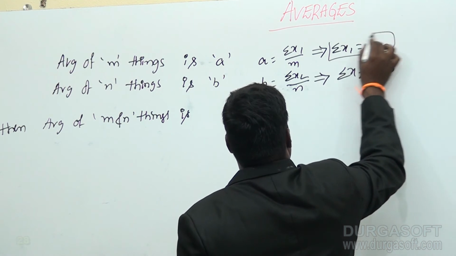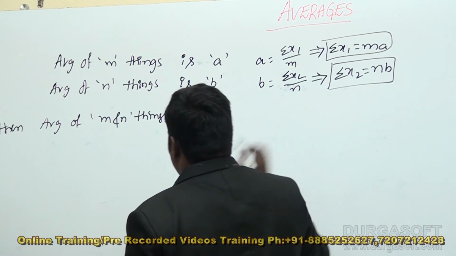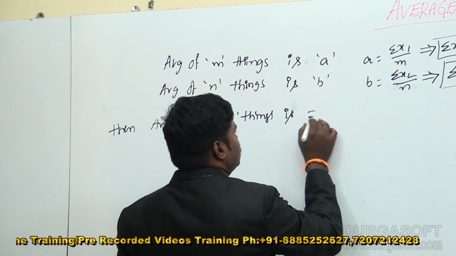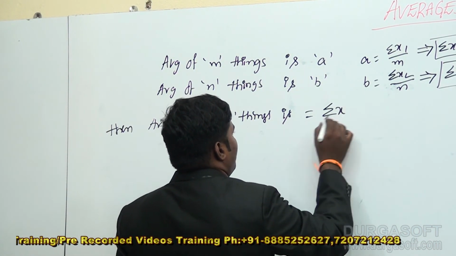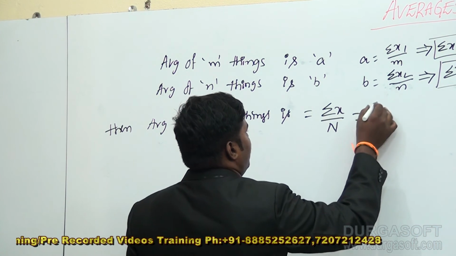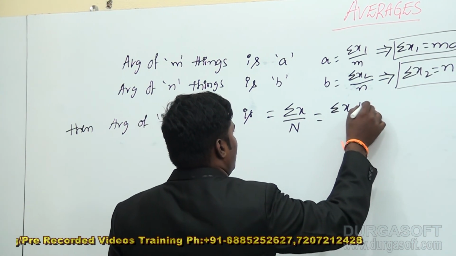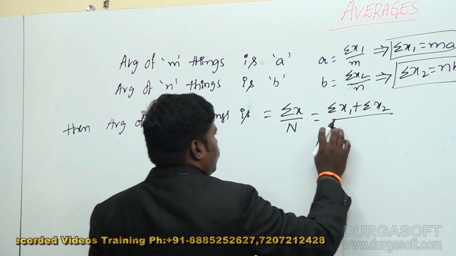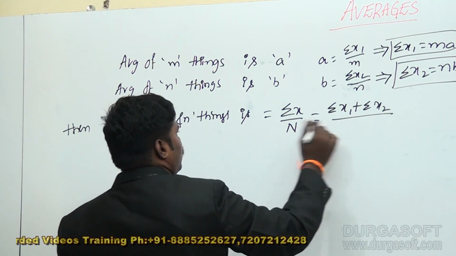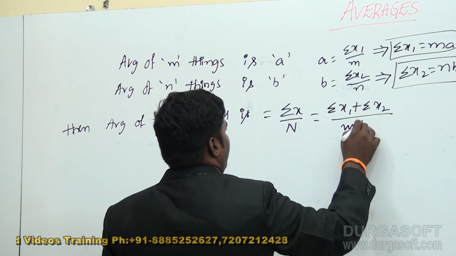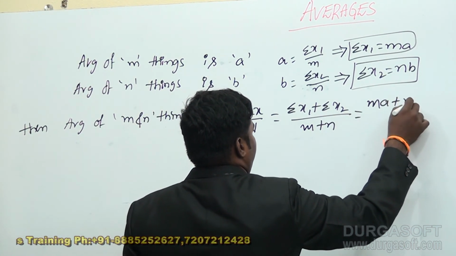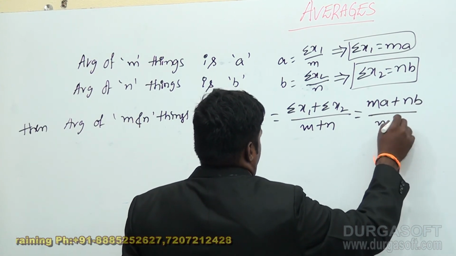Now the average of m and n things together is the total sum of items, sigma x1 plus sigma x2, by the total number of items, m plus n. Here it is (mA plus nB) by (m plus n).